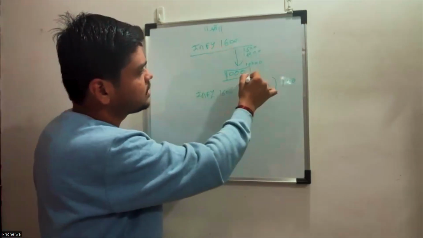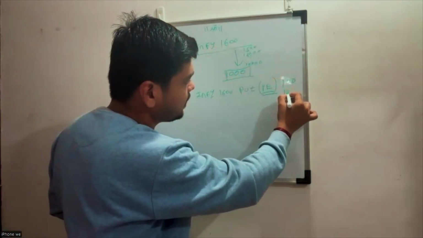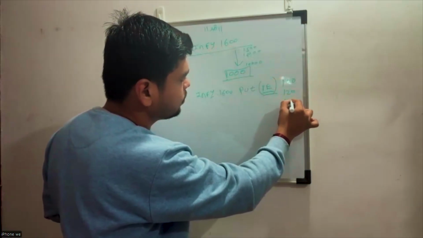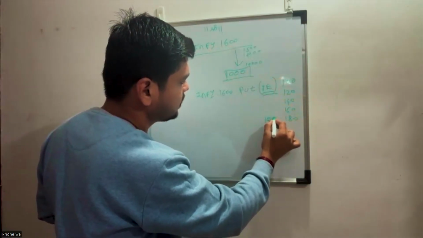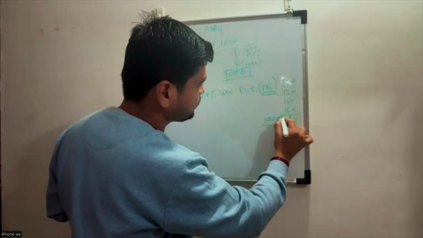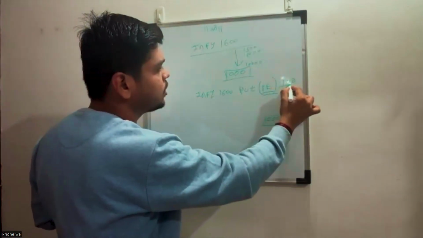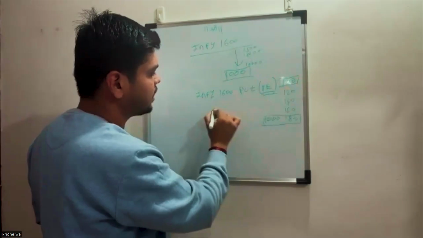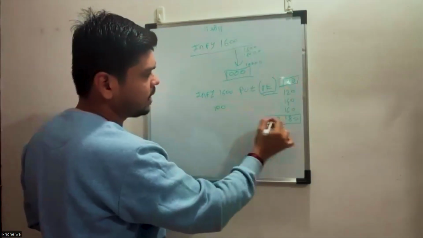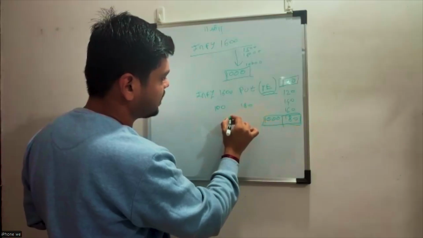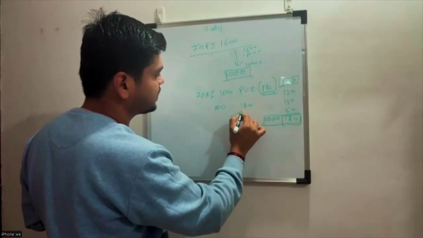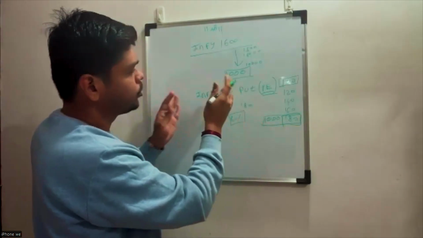Once it reaches 1000, the put price may go 120, 140, 160, and again 180. At what price have you purchased? You have purchased at 100 rupees and you are able to sell at 180. So you are again making a profit of 80% on the put side also.